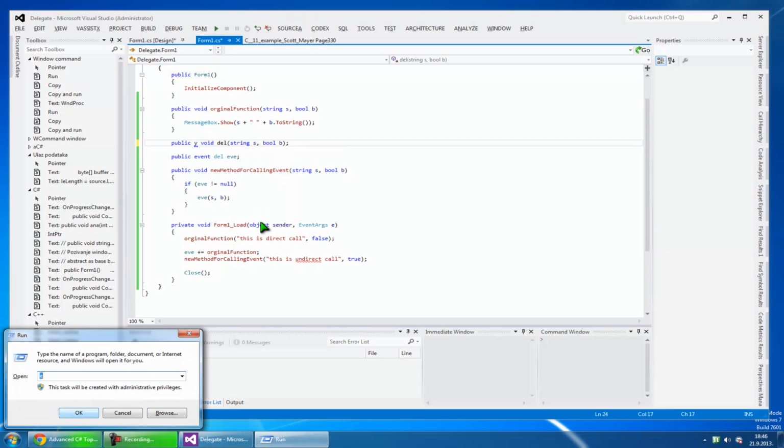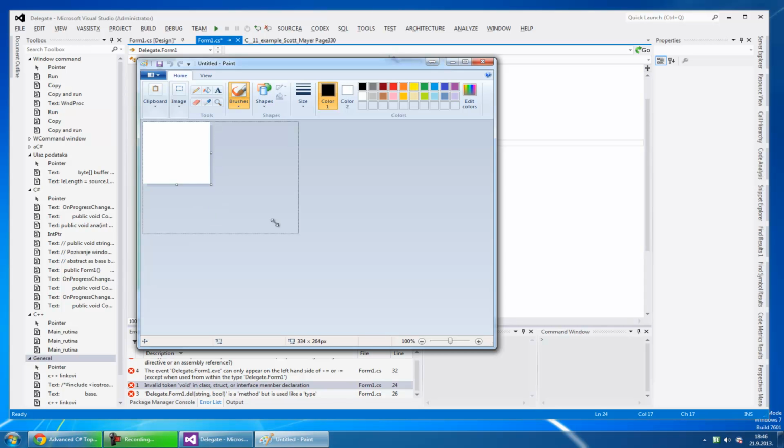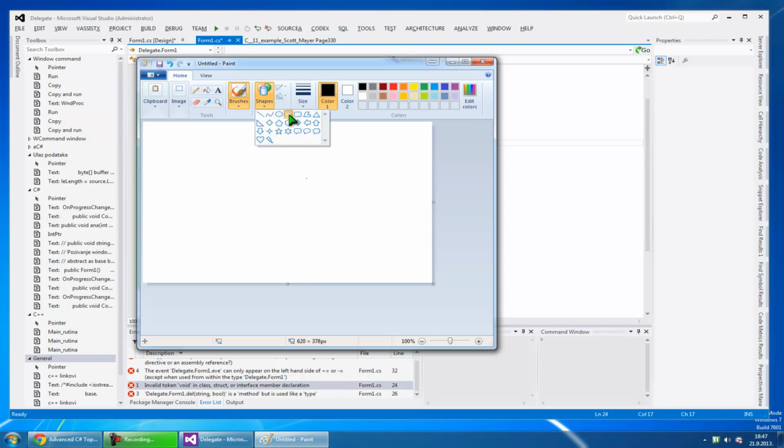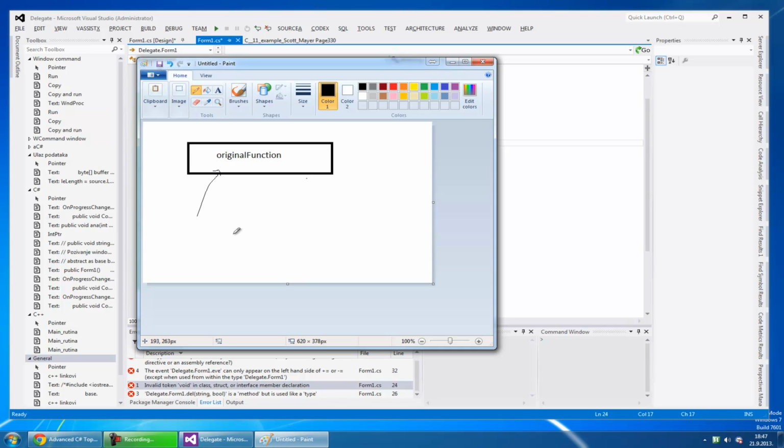Let me show you how it looks in the paint. What we did here. Let's say that we have some function here, and let's call it original function, and we want to call this function directly. This is a direct call, and we can print it out here.